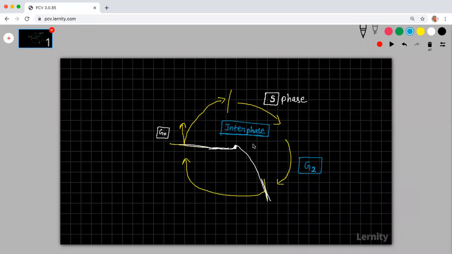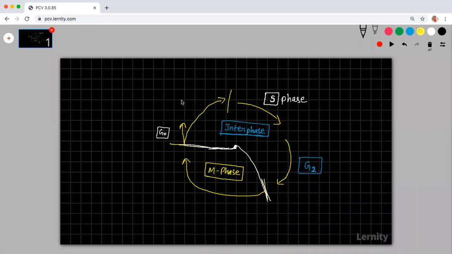So this phase would be what? Metaphase is a wrong thing, yaar. Don't use the word metaphase. It is not dividing phase also. We just call it as what? M phase. It can be either mitotic phase or meiotic phase.